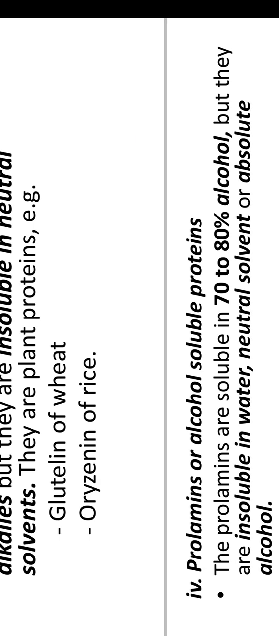Next, prolamines are alcohol soluble proteins. The prolamines are soluble in 70 to 80% alcohol, but they are insoluble in water, neutral solvent, or absolute alcohol. Example, zein of corn, gliadin of wheat.